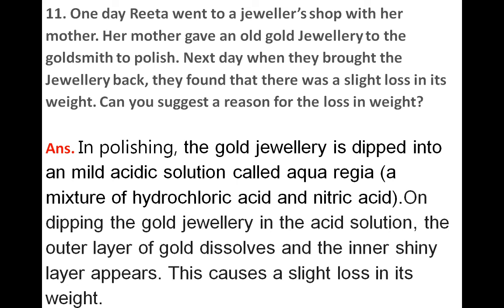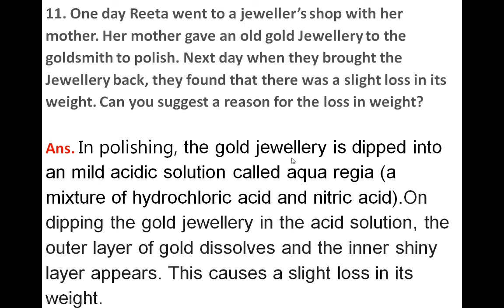So when we make a metal shiny with acid, some part of that metal is removed from the metal surface, and because of that, the inner layer, which is shiny, appears on the outer part. And that will cause a loss in that metal. The same case will happen in polishing the gold jewellery.